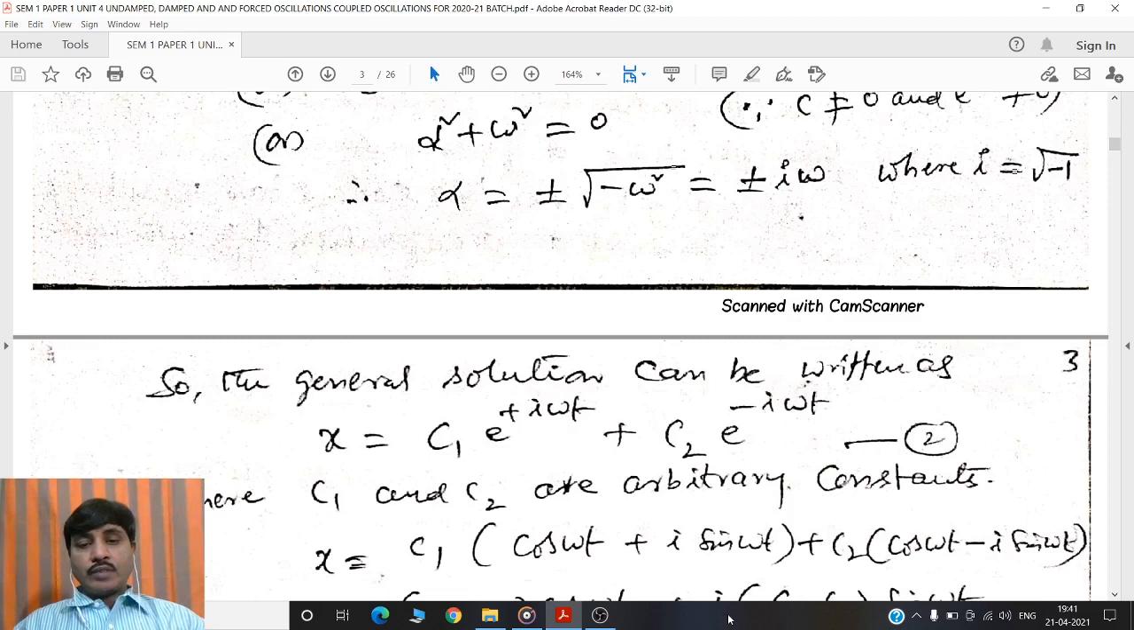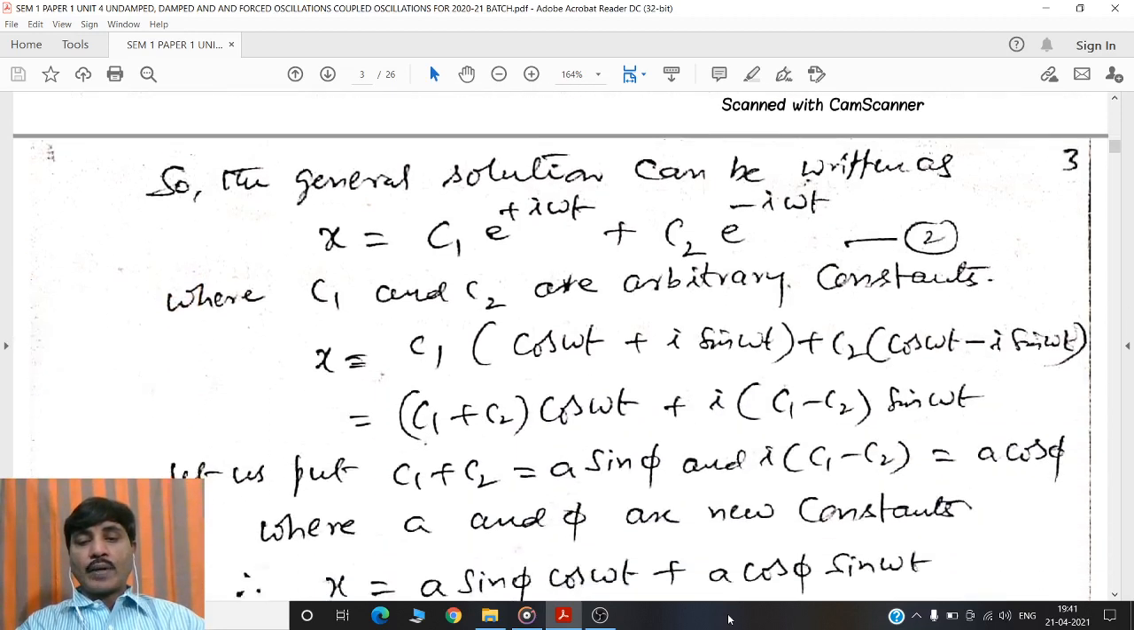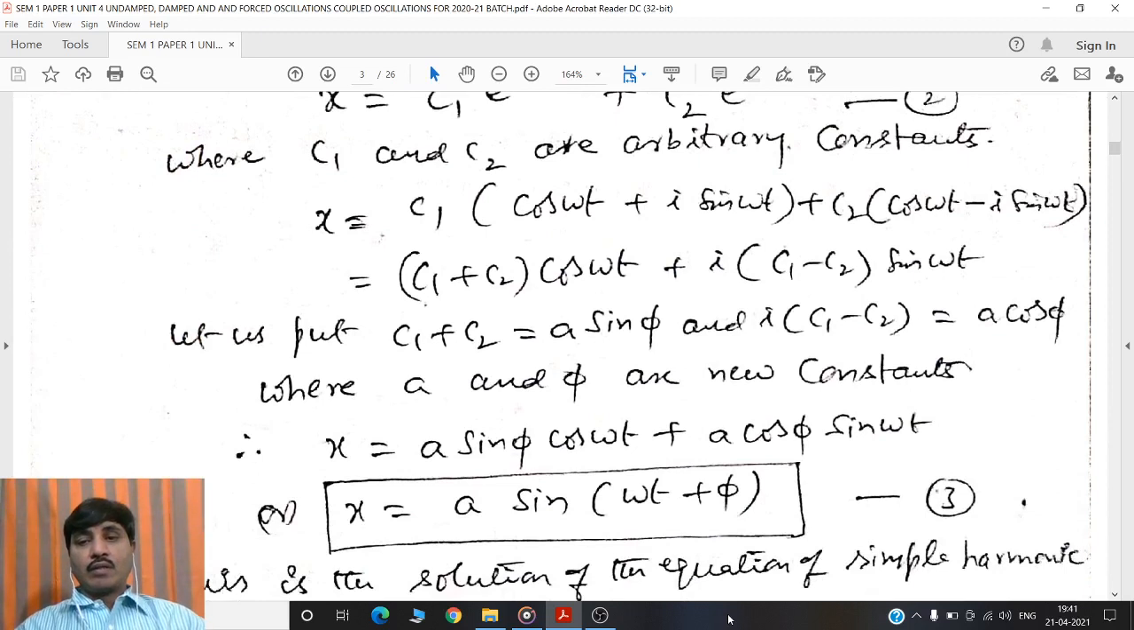Now, the general solution of the differential equation can be written as x is equal to c1 into e power plus i omega t plus c2 into e power minus i omega t. That is equation 2, where c1 and c2 are arbitrary constants. Equation 2 can be